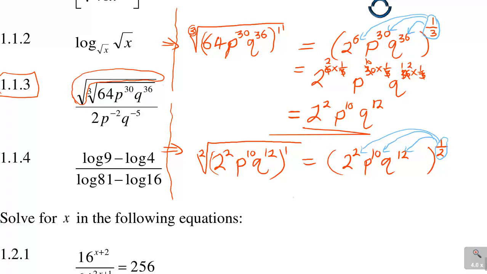So when you've done that, it will be 2 to the power 2 times a half, P to the power 10 times a half, and Q to the power of 12 times a half. Then when you simplify it, you cancel there, you'll have 2 to the power 1, P to the power 5, 10 divided by that. You can use a calculator there. Always use your calculator. Q to the power of 12.